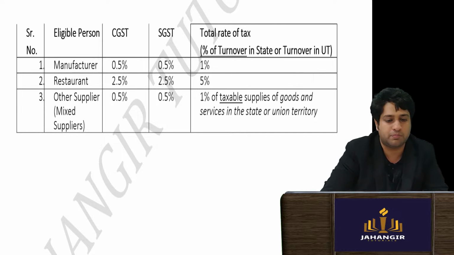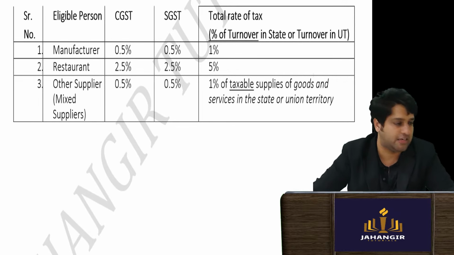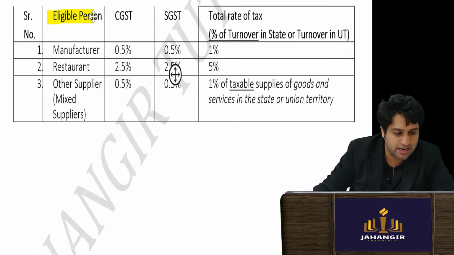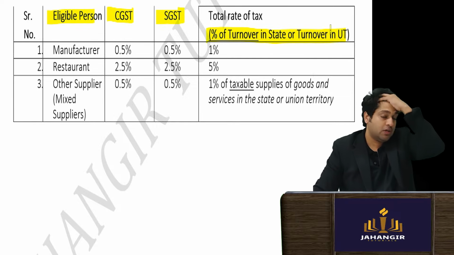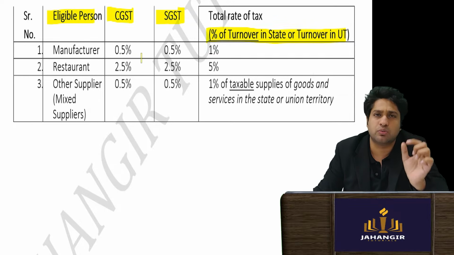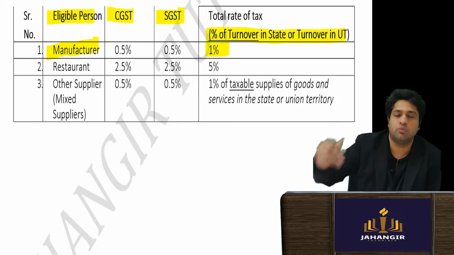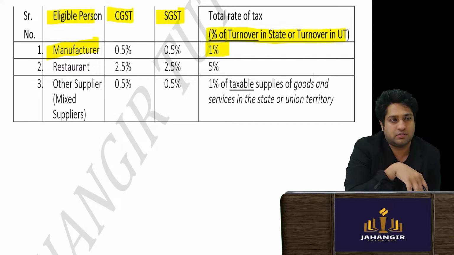Now coming to the point is tax. What is the reduced rate of tax? Okay, what is the reduced rate of tax? Very simple. That the eligible person pays a percentage of turnover. So directly whatever is the turnover, they have to go and pay on that. So manufacturer will pay 1% of the turnover of the state and finish it off. So whatever is his turnover, he has to pay.